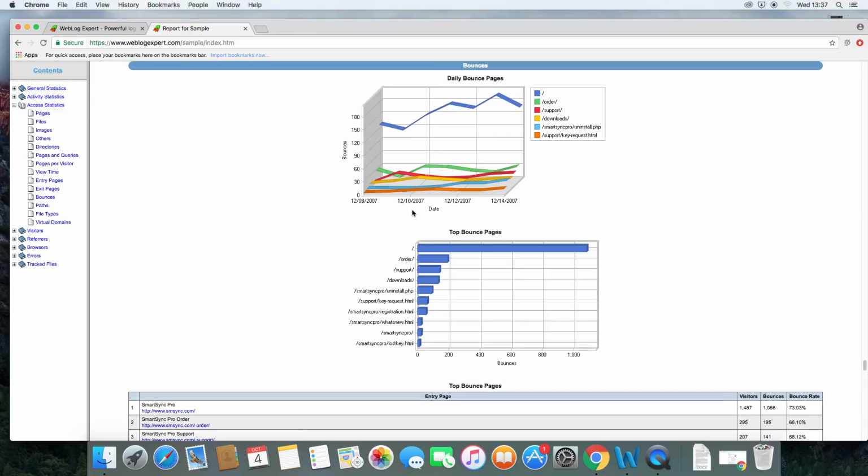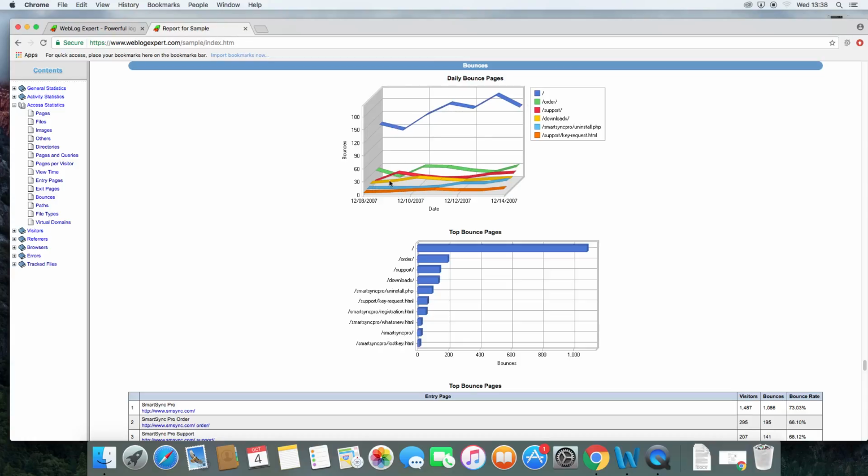You can also see the bounces. A lot of people are bouncing off of your website, and that's increasing over time as well. So that might mean that you need to improve how your homepage works or add other aspects. A bounce rate is the percentage of people who click off straight away from visiting your site. If you've got a high bounce rate, it means that your homepage could be boring, or it could need new content. It could be refreshed. So in order to improve that bounce rate, you would have to add something to your site.